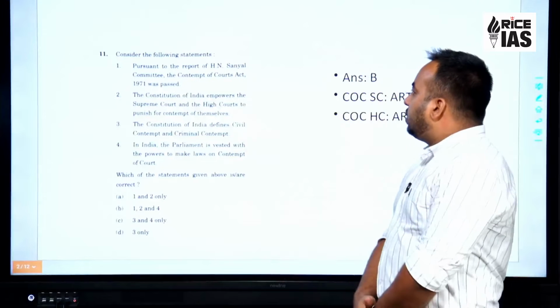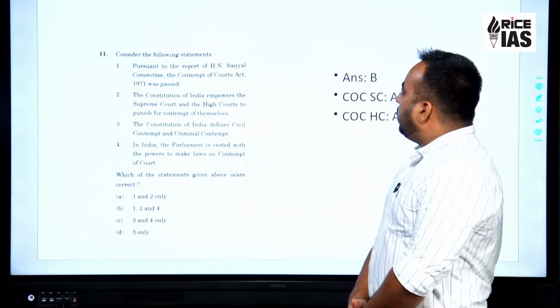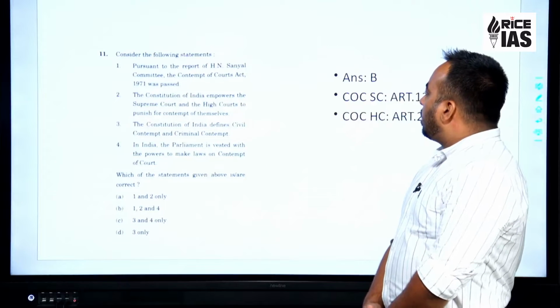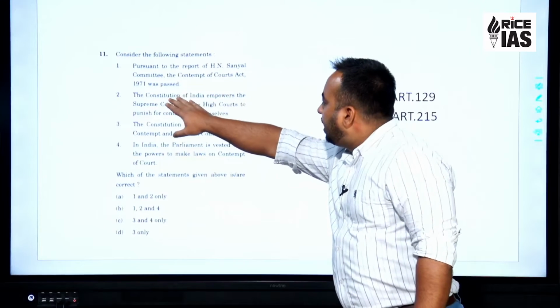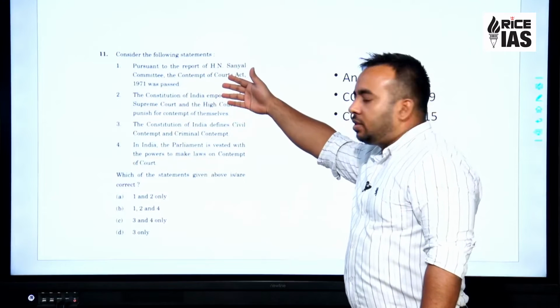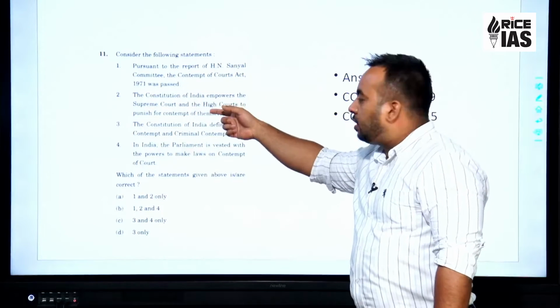Question number 1 is, consider the following statements. Statement 1, pursuant to the report of H.N. Sanyal Committee, the Contempt of Court Act 1971 was passed. So this is conventionally not taught. This is conventionally not present in most of the sources. Let's look at the second statement.